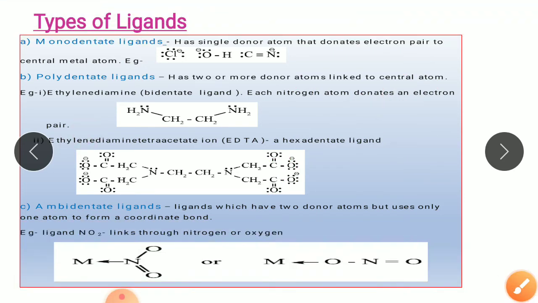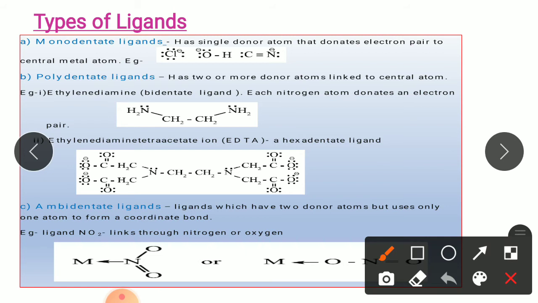Moving on to the next example, that is ethylene diamine tetraacetate ion. More commonly it is called as EDTA. Now it is a hexadentate ligand. So hexadentate ligand means there must be six donor atoms through which this ligand can donate a pair of electrons each. That is, it can donate six pairs of electrons to the central metal atom.